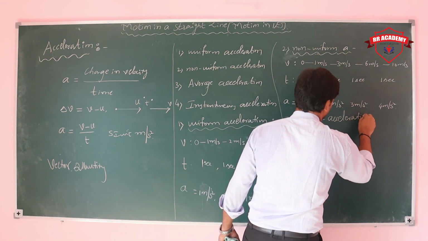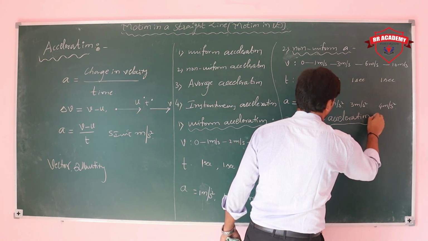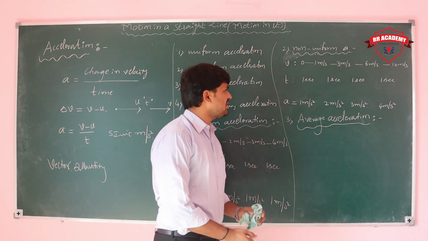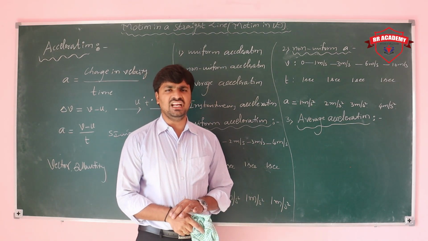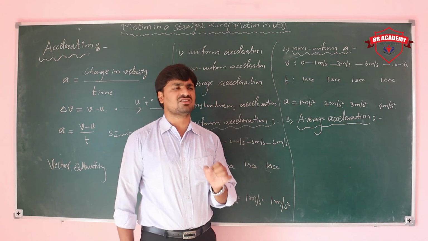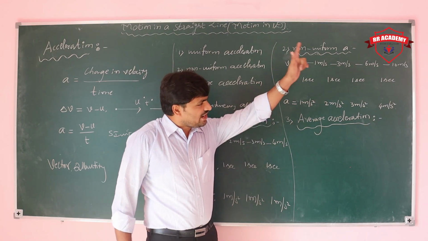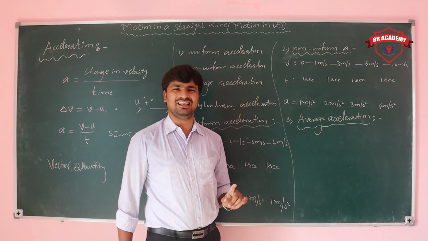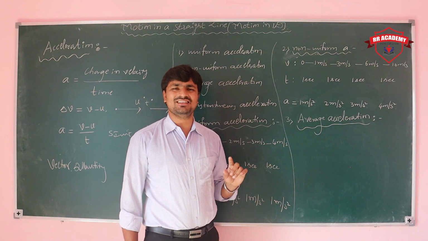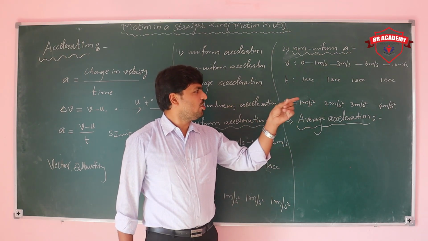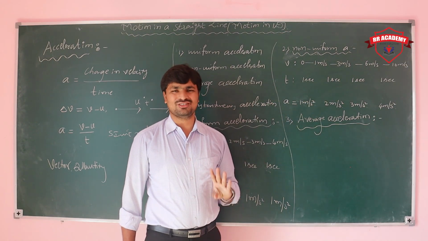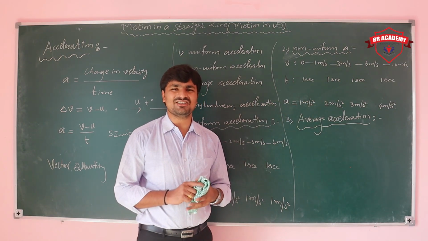Average acceleration means you can take, in the above case only, the total change in velocity in the total time. What is the total change in velocity? Initially, what is the initial velocity? 0. What is the final, last stage velocity? 10. So the total change is 10 minus 0, which is 10, divided by the total time. How much time? 1, 2, 3, 4. 4 seconds. So that is the average acceleration.